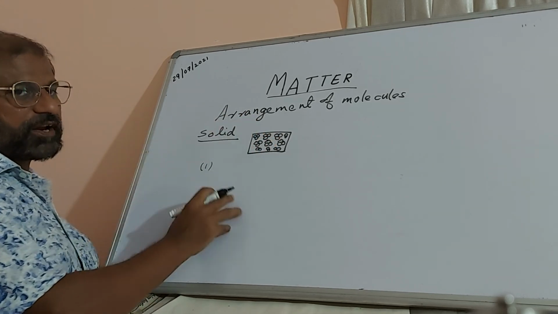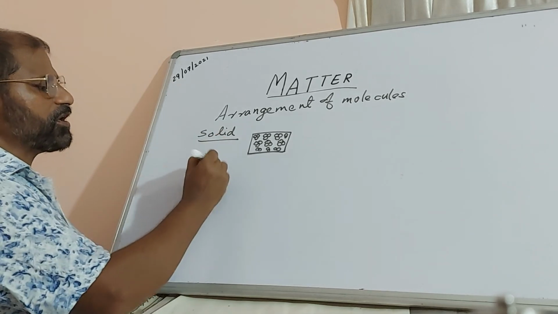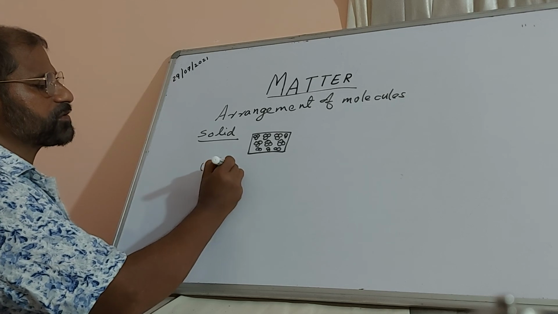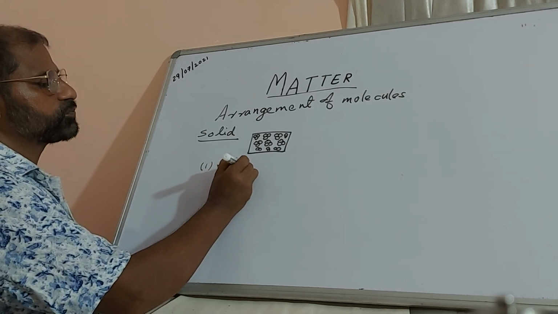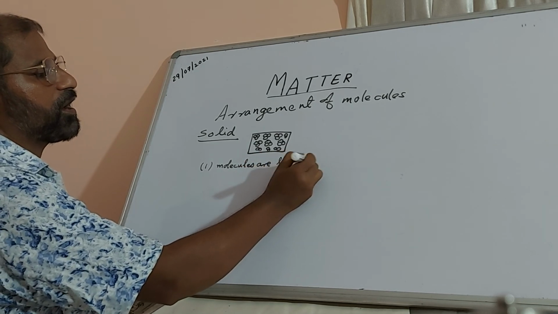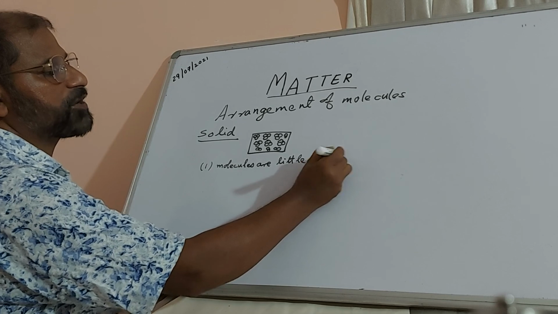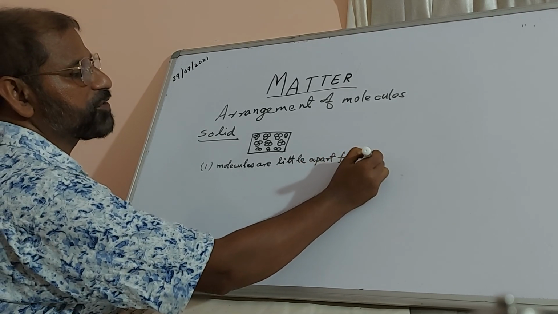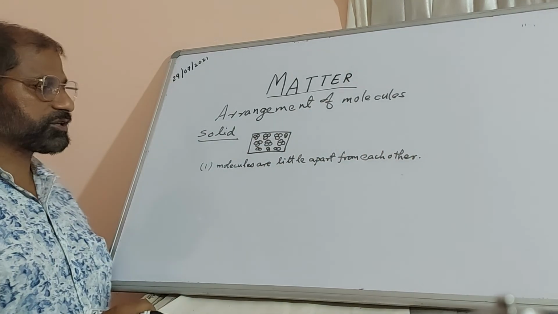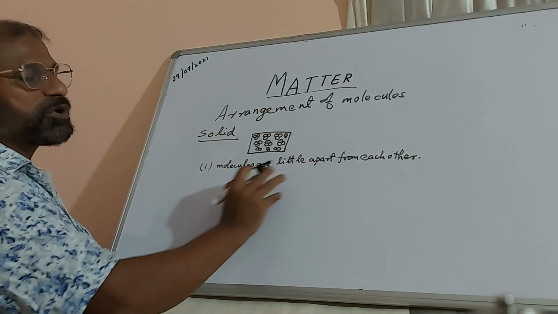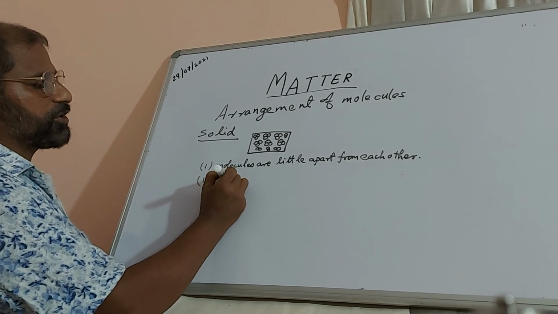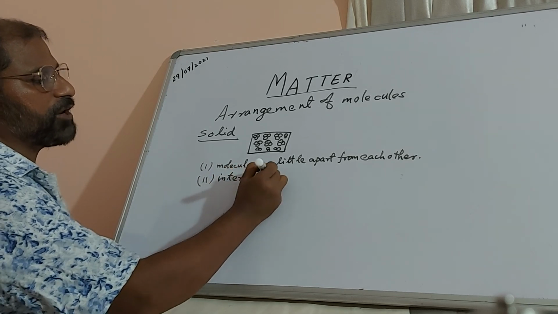Is it closely arranged like the solid? No, they are a little apart. Molecules are a little apart from each other when you compare with solid. So they are able to move around. And intermolecular distance is more.